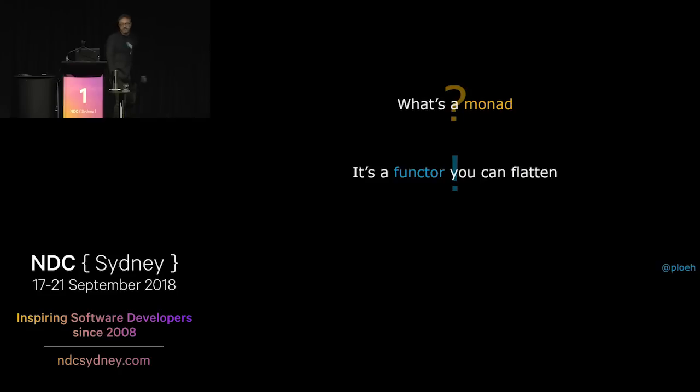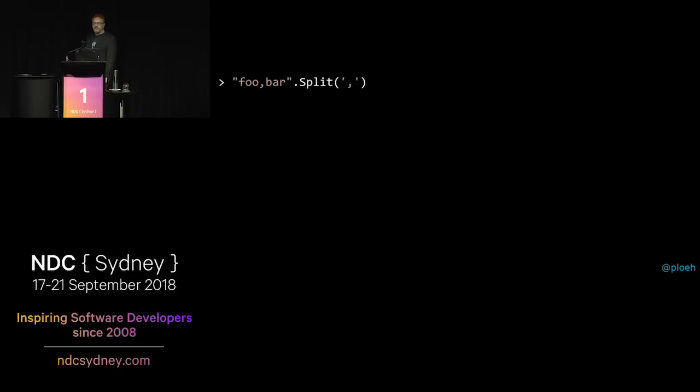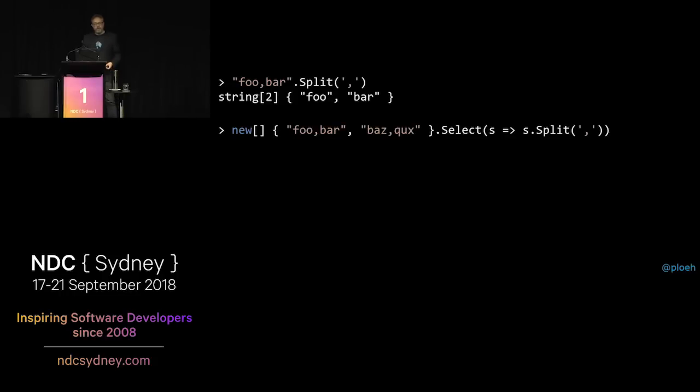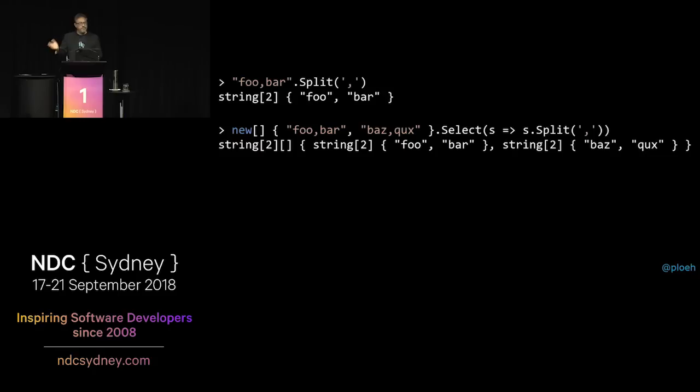So let's have a look at a couple of examples. We'll start with a string, and you can split strings on certain characters. You could, for example, split on the comma like this, and you get the array of strings foo and bar. What if you have an array of strings like that, and for each of those strings, you want to split them into other strings? You can do that, but then you get a nested array. So this is an array of arrays. Maybe sometimes you need this, but often you want a flat one.